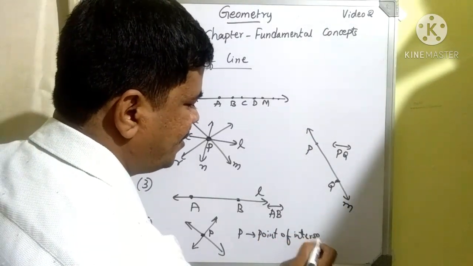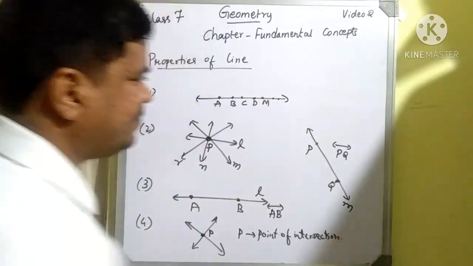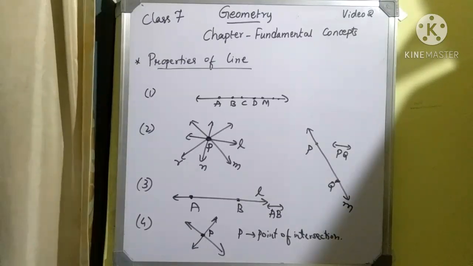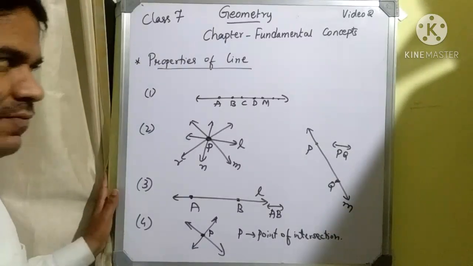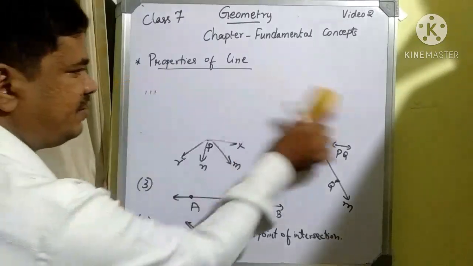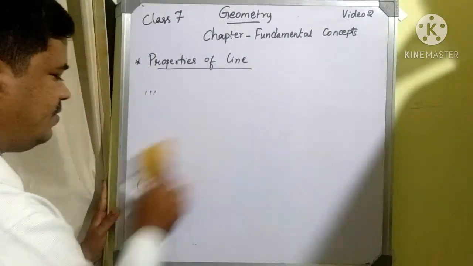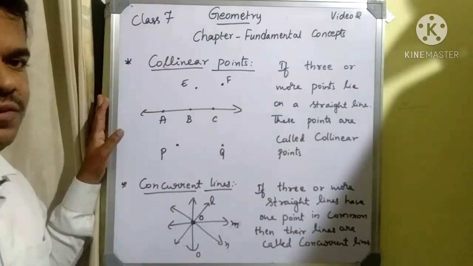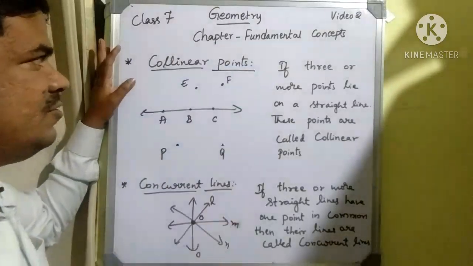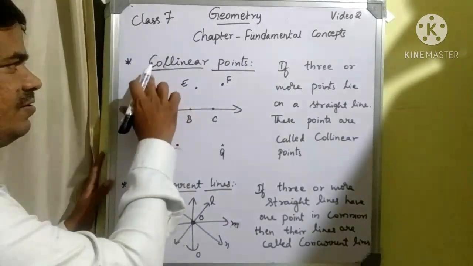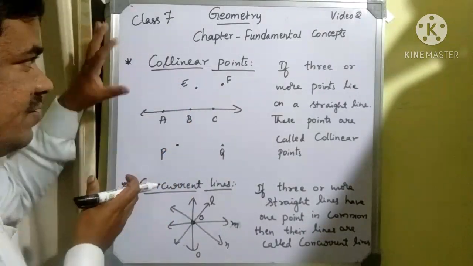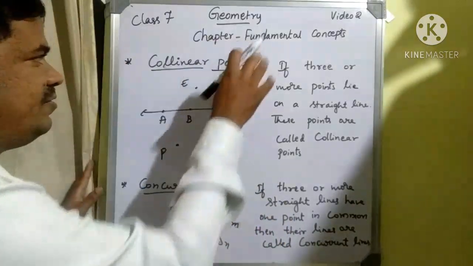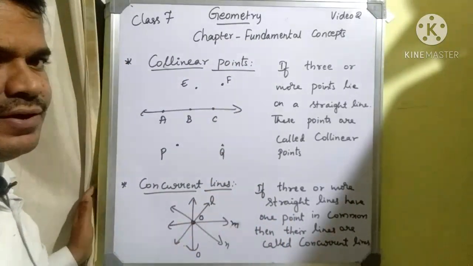These are the properties related to line. Okay, next we will see the definition of concurrent lines and planes also. We shall see a few other definitions related to the fundamental concepts. These are actually important concepts, because in further classes we shall see questions based on collinear points and concurrent lines.